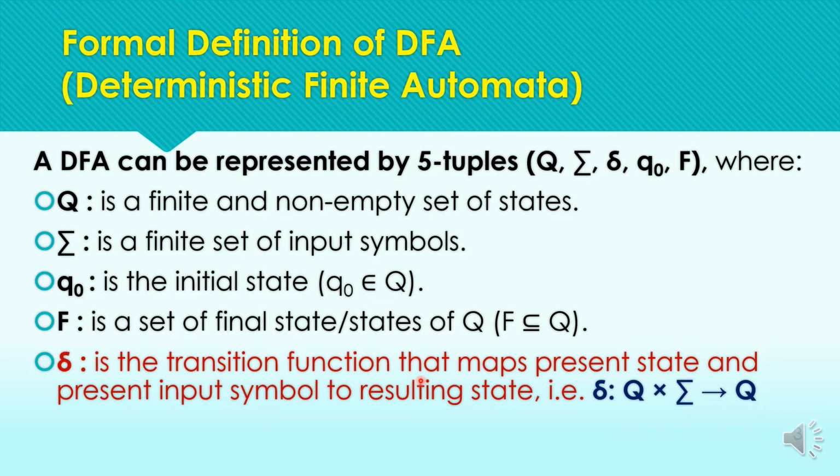Last, we need to focus on the transition function that maps a state from the set Q and an input symbol from the set sigma to the next state. This next state can be the same state or any other state from the set Q.